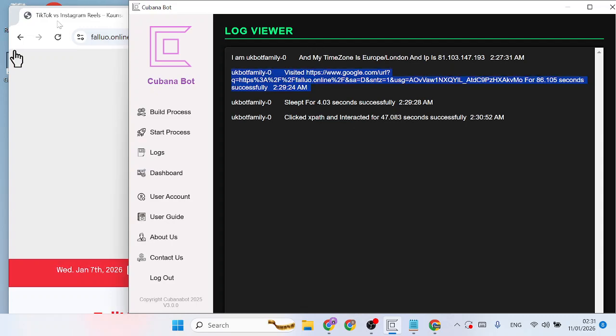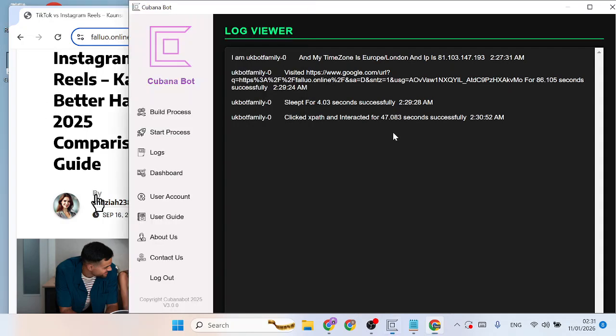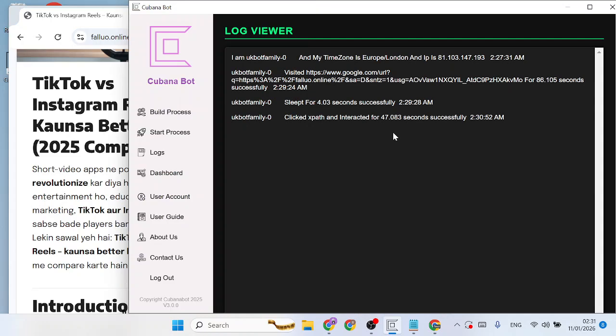So it just clicked on the URL, clicked on an expert and interacted for 47 seconds. It seems we set it to 30 to 60 seconds. So it interacted for 47 seconds successfully. So now it's interacting with the URL it just clicked. After this, we'll proceed to test the Twitter referral option.